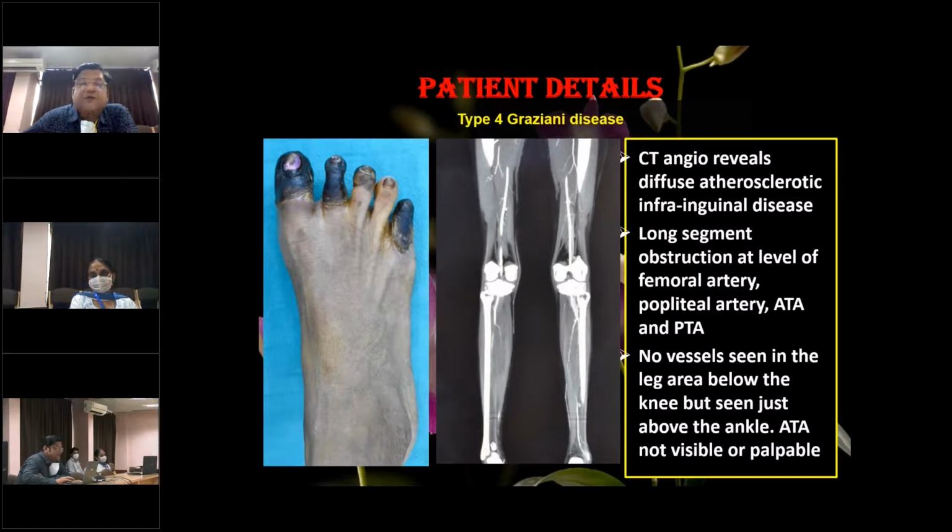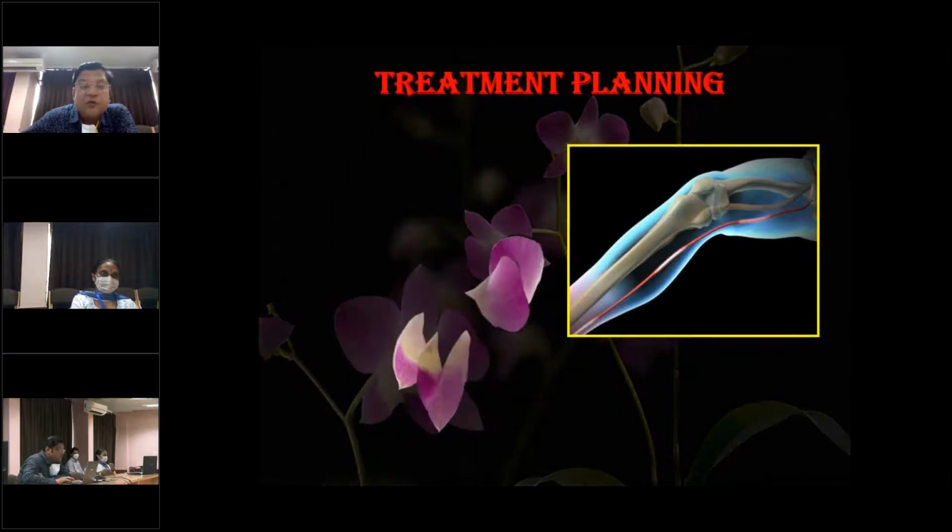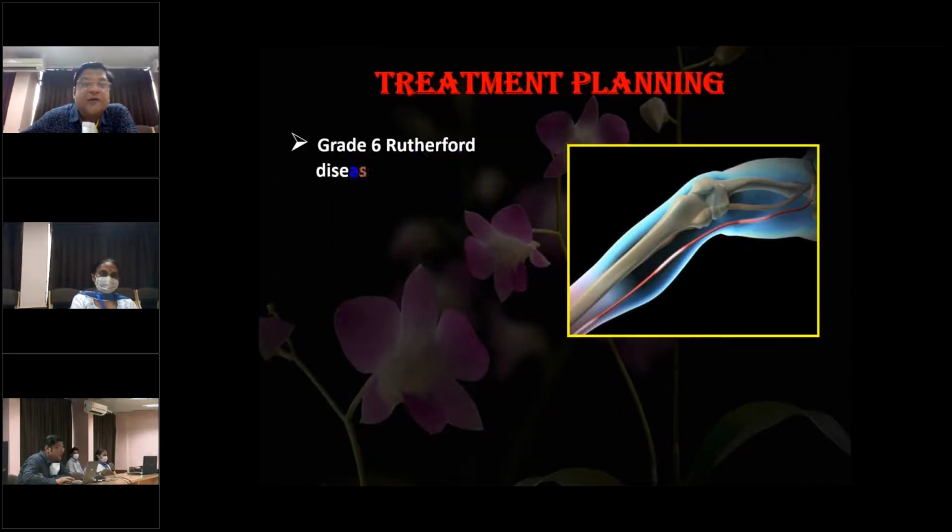So according to the classification, this disease falls into a type 4 Graziani disease. No vessels were seen in the leg area just below the knee, but the vessels were seen just above the ankle. The anterior tibial artery was neither visible nor palpable. So what do we do in these patients, and what is the treatment planning?